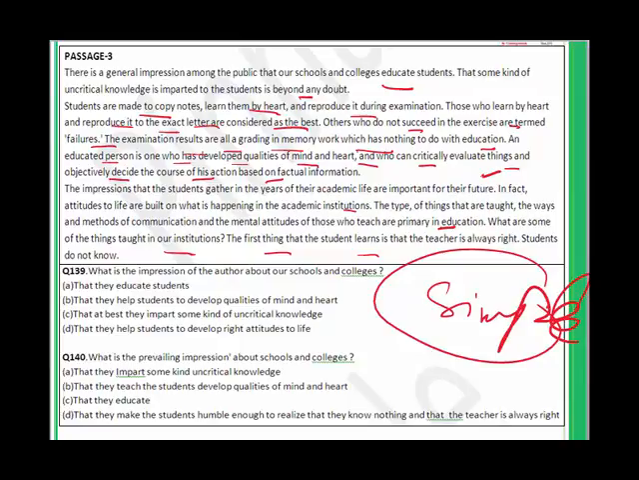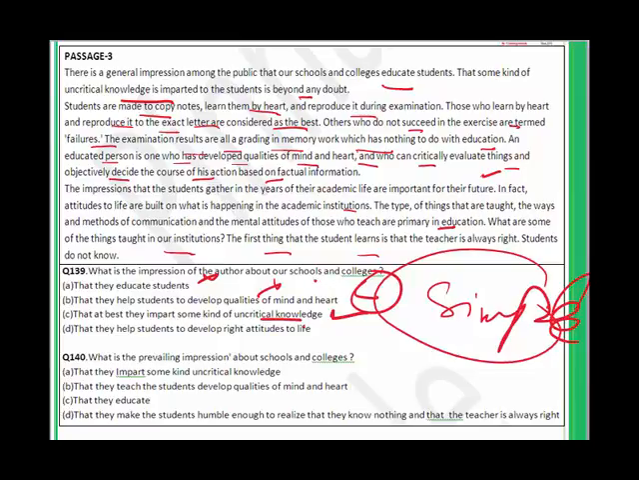Question number 139. Let's begin. Question number 139. What is the impression of the author about schools and colleges? They educate students. Oh, it is given here that some kind of uncritical knowledge imparted to the students is beyond any doubt. First one is not there. Incorrect. That they help students to develop qualities of mind and heart. No. That at best they impart some kind of uncritical knowledge. Yes, this is the answer. So my answer for 139 is from here and it is answer is C.